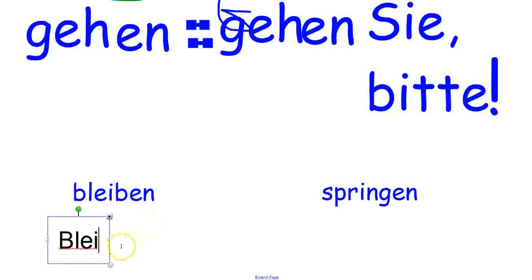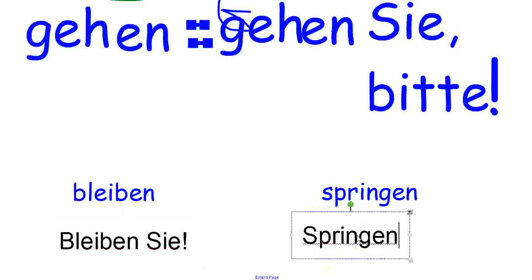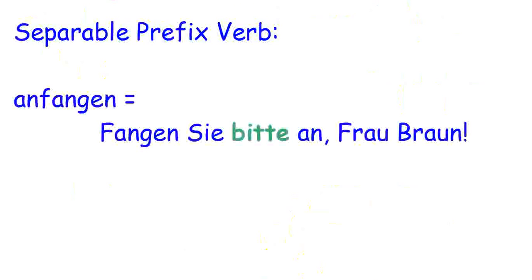So take a minute to try these. Bleiben would be bleiben Sie. Springen, springen Sie. If it's a separable prefix, we want to go ahead and make sure we have the prefix. So anfangen, we say fangen Sie bitte an. Fangen Sie bitte an, Frau Braun.